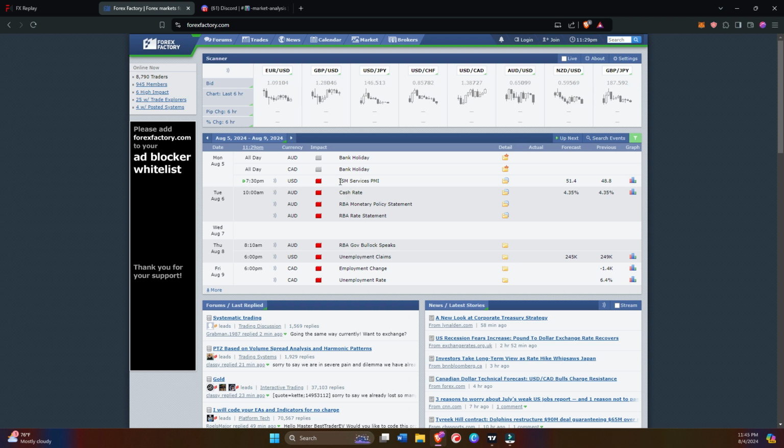Same day we have this ISM PMI news on USD, so we have this red folder news. So for intraday it's good. Tuesday we have AUD news, cash rate, RBA monetary policy. This is a very high impact news for AUD during 10 a.m. Indian time. And we don't have any USD news that day basically. Wednesday also we don't have any USD news.